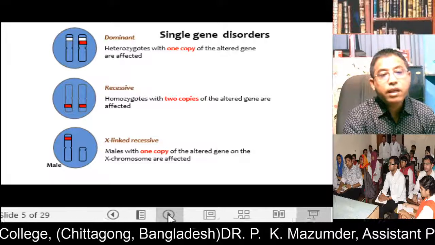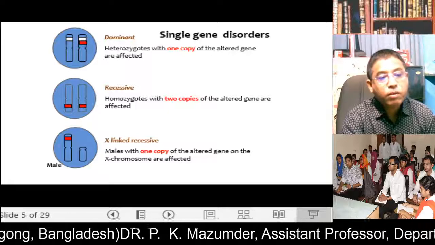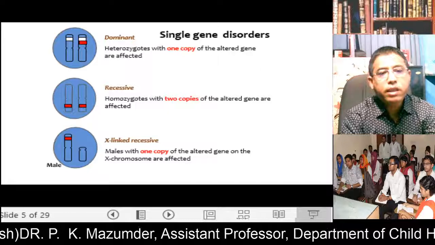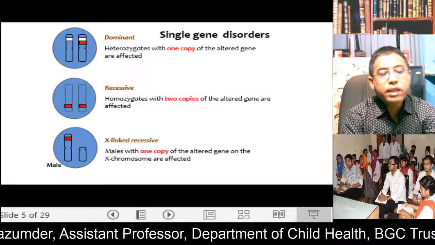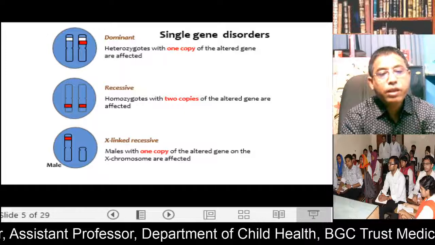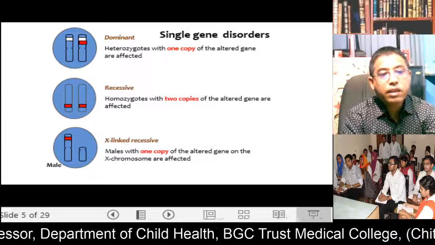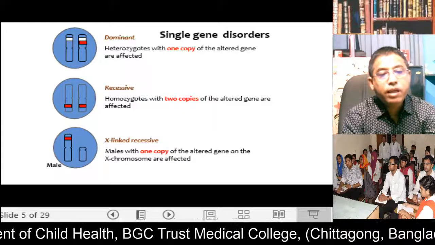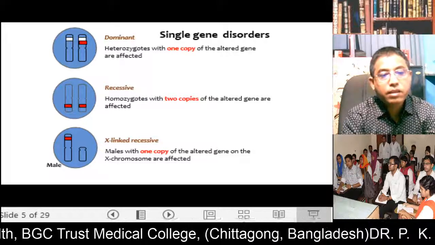Dominant disorders affect heterozygotes, with one copy of the altered gene. That is, only one affected gene is sufficient to manifest the phenotypic characteristic. In recessive disorders, two genes must be affected for expression of the phenotypic characteristics.